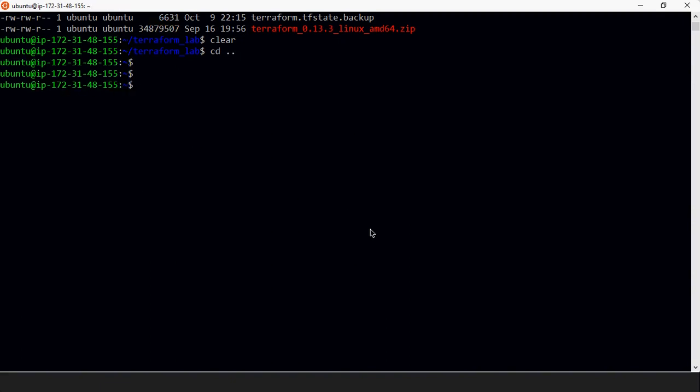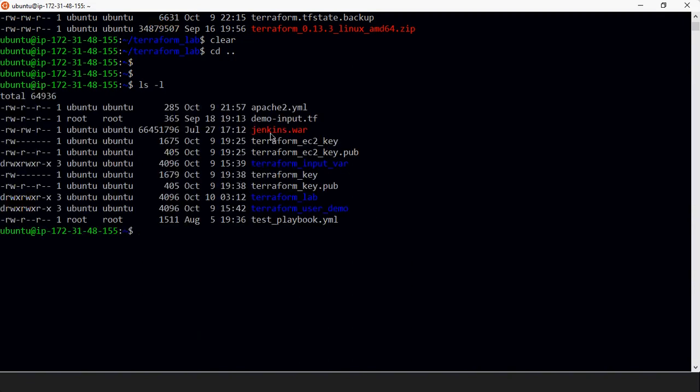This is my EC2 instance where I have installed all the necessary things like Jenkins. I have installed Ansible also here, and I have also installed Terraform.